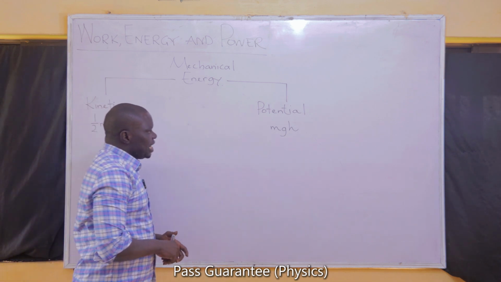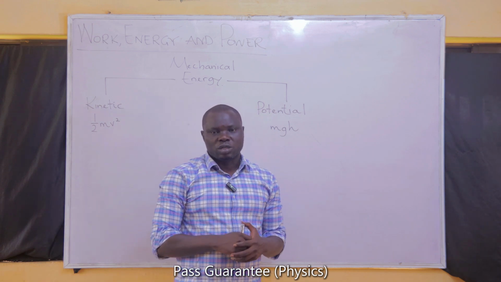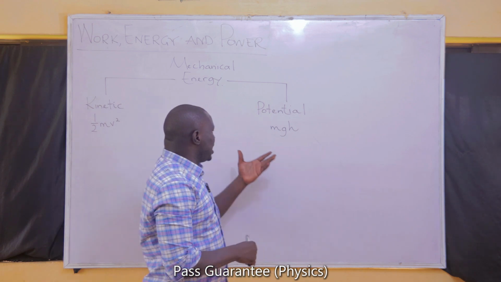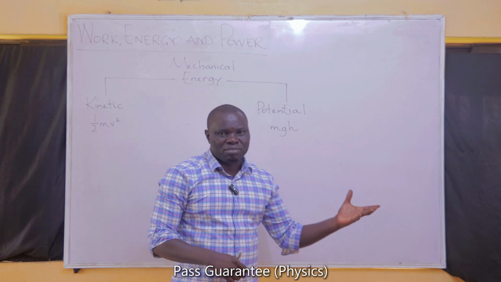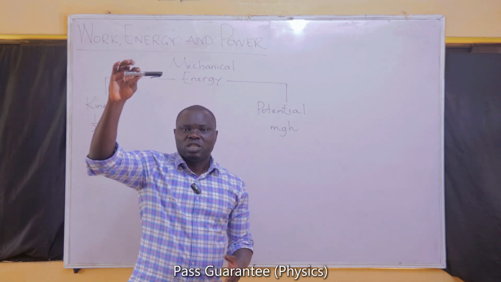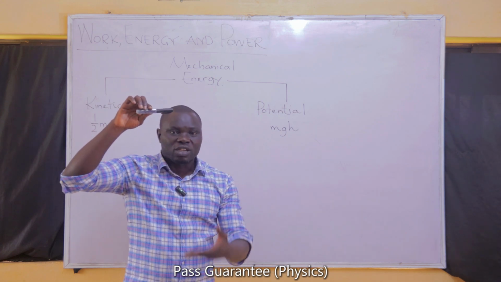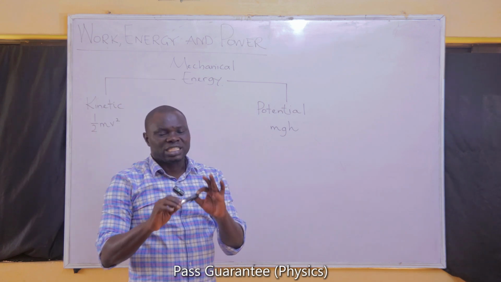Potential energy is the energy associated with an object by virtue of its position. Potential energy is the energy that an object has by virtue of its position in space. If I raise this marker to any point such that it's now at a specified height above the ground, then it's having potential energy.